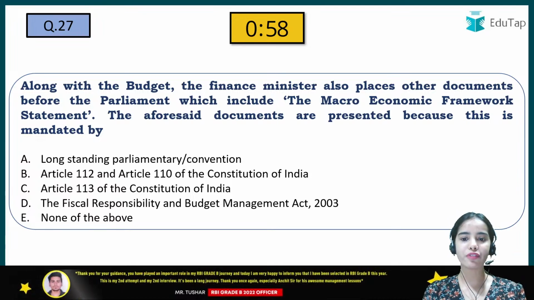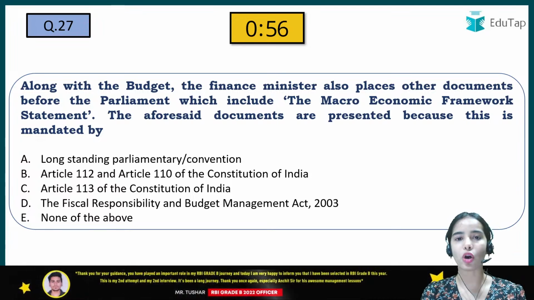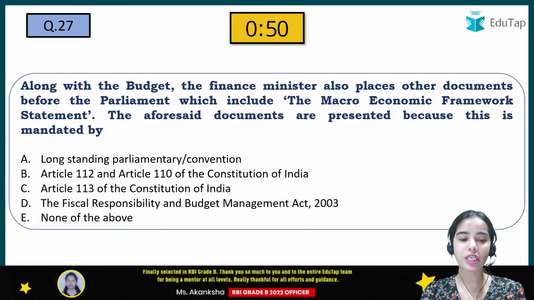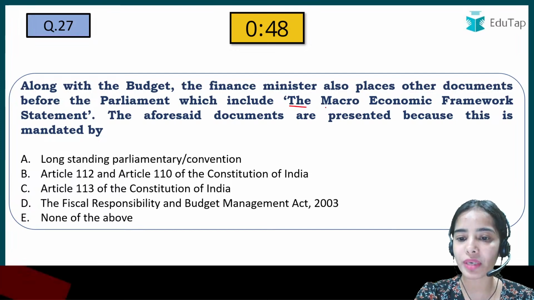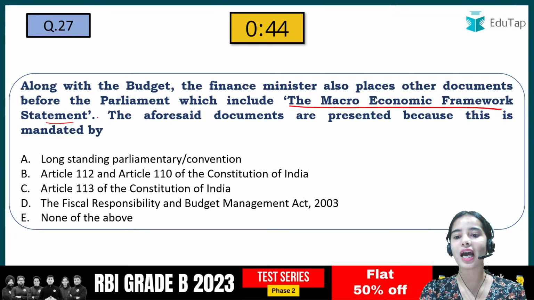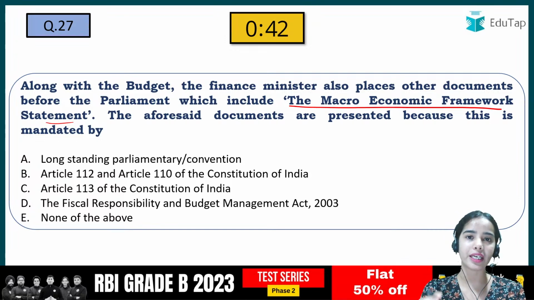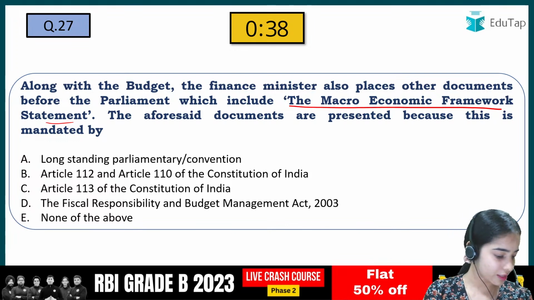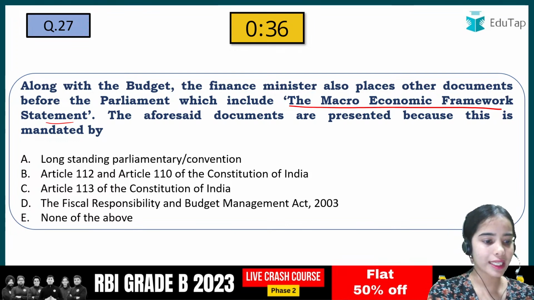Along with the budget, the finance minister also places other documents before the parliament, which include the macroeconomic framework statement. So with the union budget, there is also the release of the macroeconomic framework statement. The aforesaid documents are presented because this is mandated by which? So you have to tell that. I'm getting the answer D here. That is absolutely correct.